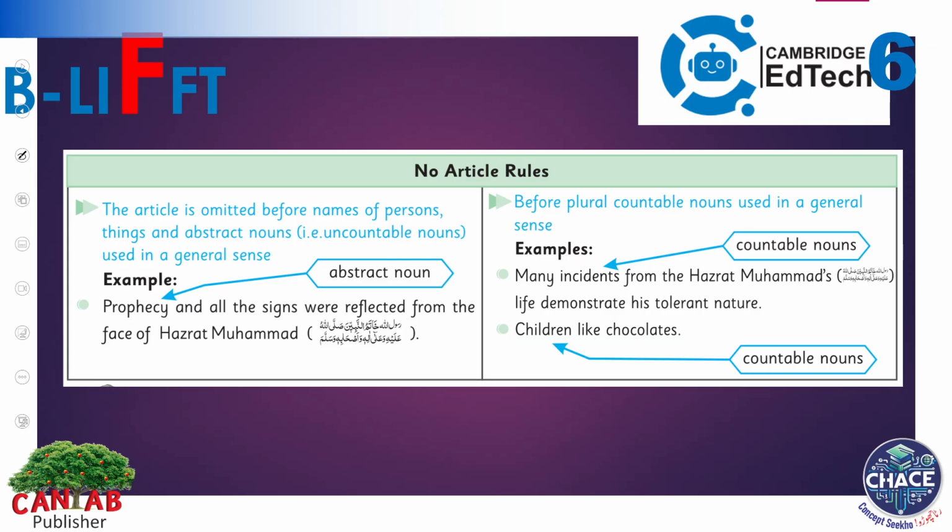Now, there is a rule called the no article rule. We use it before certain abstract nouns. Prophecy, we haven't used any the before it. And certain countable nouns, for example, incidents, we haven't used the before it, and we haven't used the before children as well, even though they are countable.